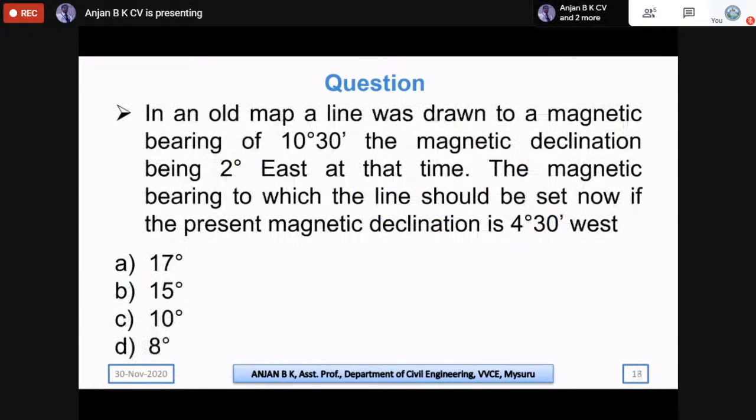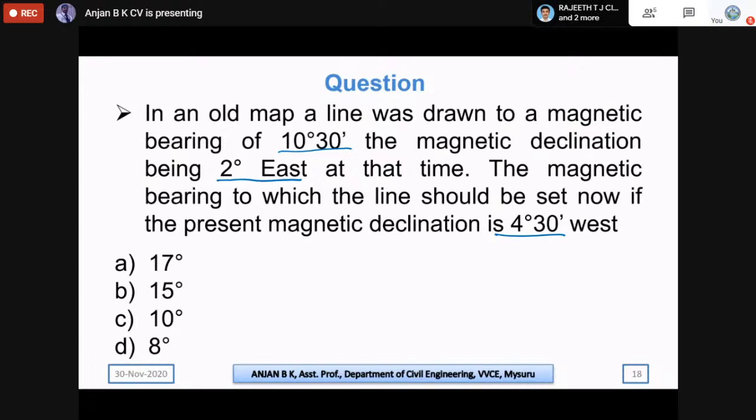And coming to the questions on declination. The question is: in an old map, a line was drawn at a magnetic bearing of 10 degree 30 minutes. The magnetic declination was 2 degree east at that time. What is the magnetic bearing to which the line should be set now, if the present magnetic declination is 4 degree 30 minutes?